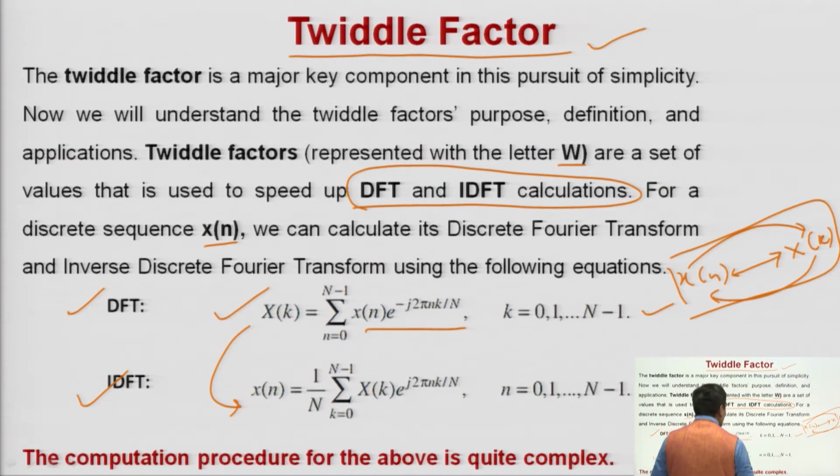for the above is quite complex, because every time you have to put small n equal to 0 and calculate, then small n equal to 1 and calculate. So, the calculation is very lengthy here, and quite complex also, because some exponential factors will also be there. So, to reduce those computations and calculations, we are coming to the fast Fourier transform algorithms. Okay.